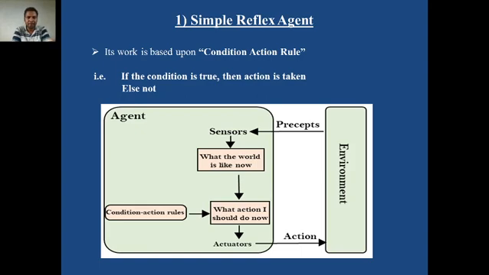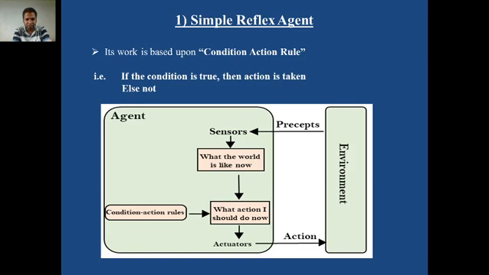This one diagram explains the concept of this simple reflex agent. In this diagram, the first box is the environment and the second box is the agent. From the environment, percepts are taken with the help of sensors. You can see this arrow going from the environment box to the agent box. Then the next box is what the world is like now, which means the current state of the environment.